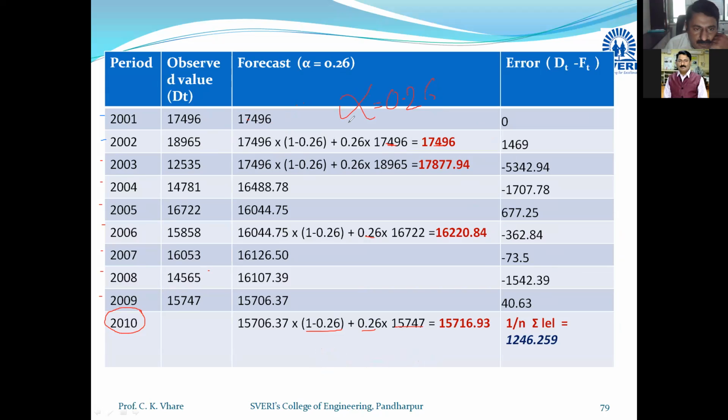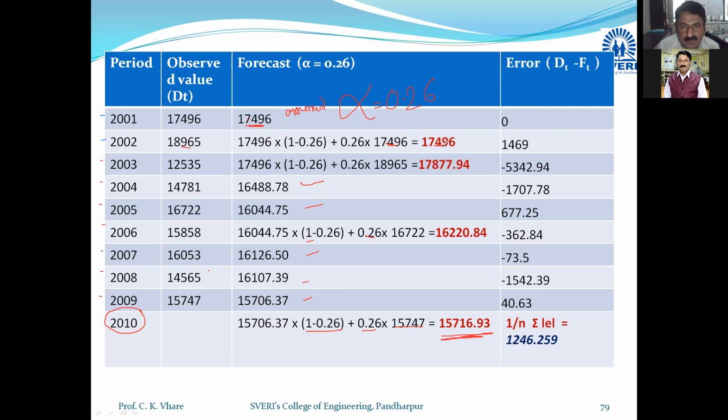All calculations are same. Here also in the initial stage it is assumed, and then we have proceeded further and calculated all these forecast values for all the years. And then you will get this value as 15,716. Now, if you can see the error, for example,